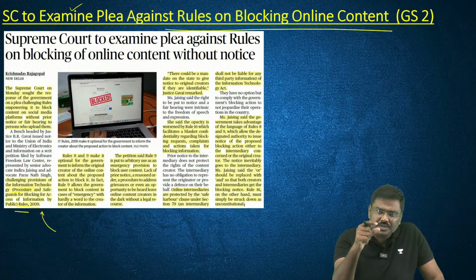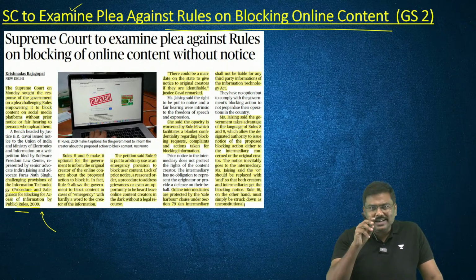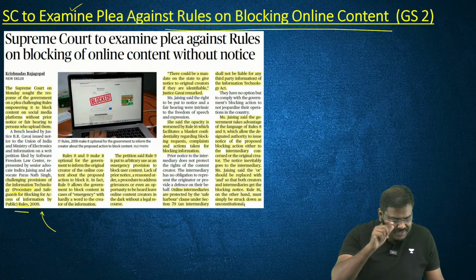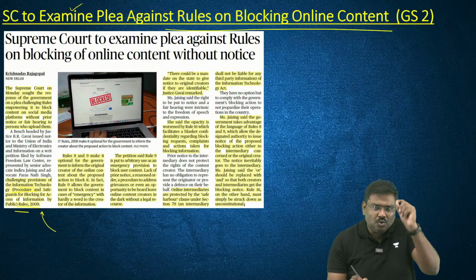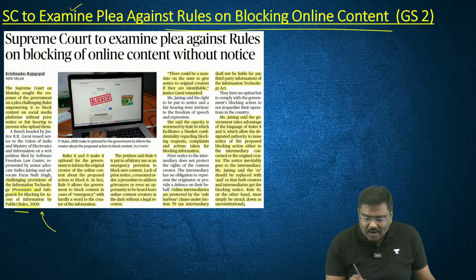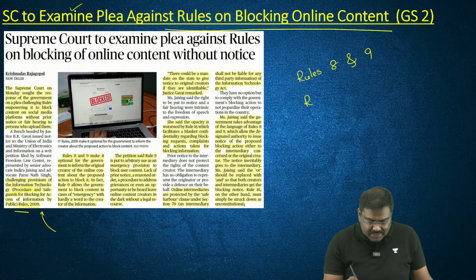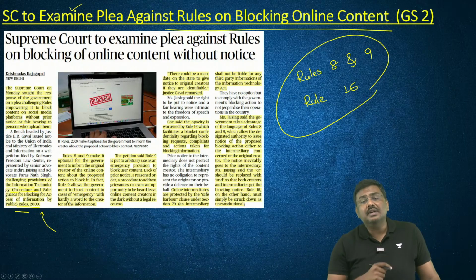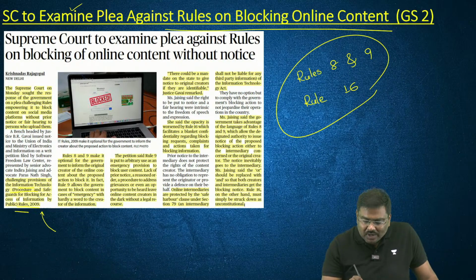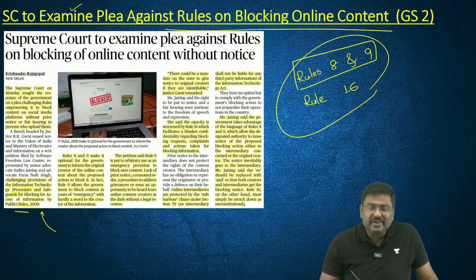Under the Information Technology Rules 2009, the rules that have been specifically pointed out are Rules 8 and 9 and Rule 16. What do Rules 8 and 9 basically provide for?